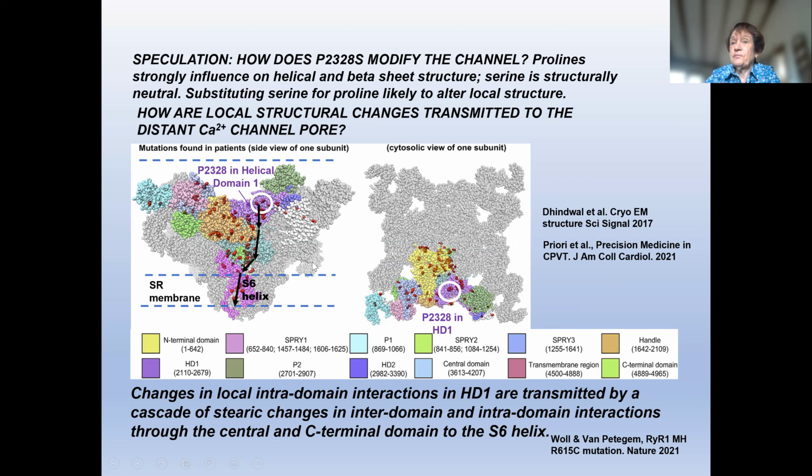But such changes have been shown beautifully by Wallenbat-Pettigan earlier this year with the RYR1-MH mutation up here in the N-terminal domain, and it's very likely that similar changes are going to occur in the cardiac RyR2 receptor, and this will undoubtedly be shown shortly.